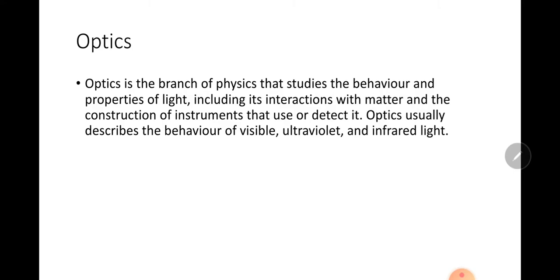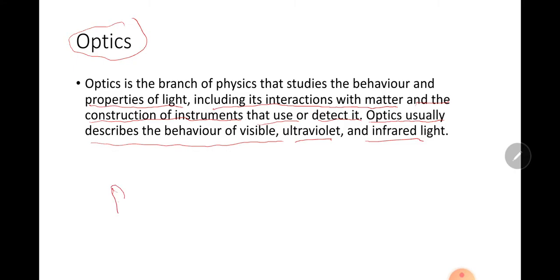Before going into detail of this chapter, first we will explain what optics is. Optics is the branch of science that studies the behavior and properties of light, including its interaction with matter and the construction of instruments that use or detect it. Optics usually describes the behavior of visible, ultraviolet, and infrared light.